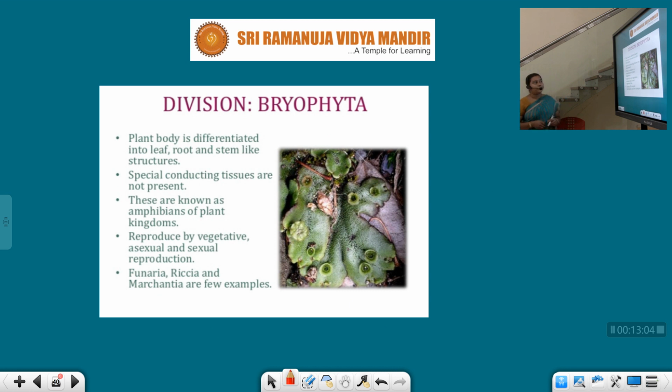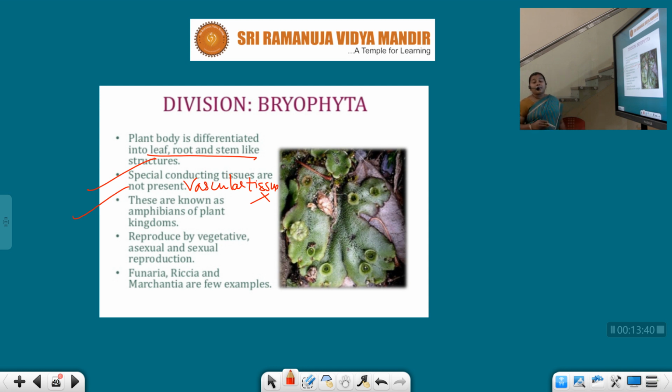Next, bryophyta. Plant body is differentiated into leaf, root and stem like structures. So from the bryophyta itself, the plant starts to differentiate. The plants are differentiated into roots, leaves and stem, and the special conductive tissues are not present. Here also vascular tissue is absent. Make a note of it.